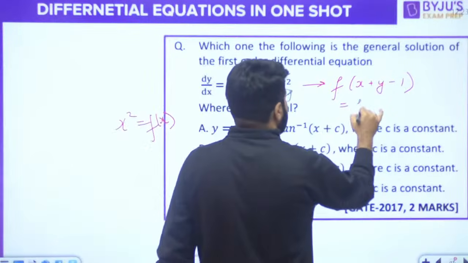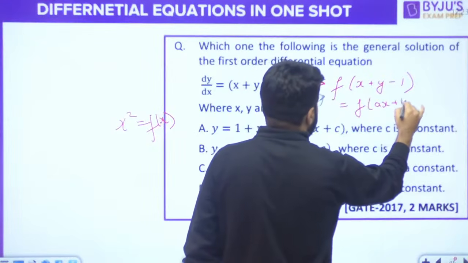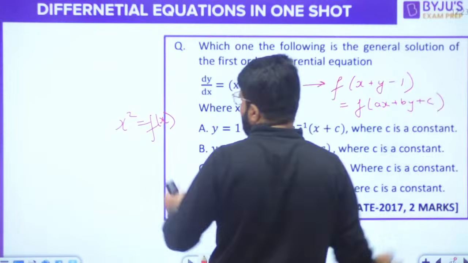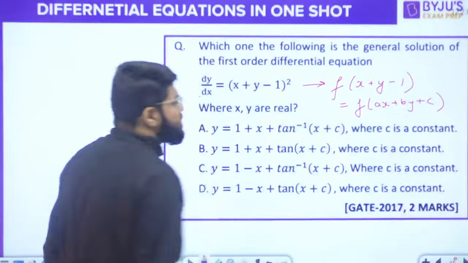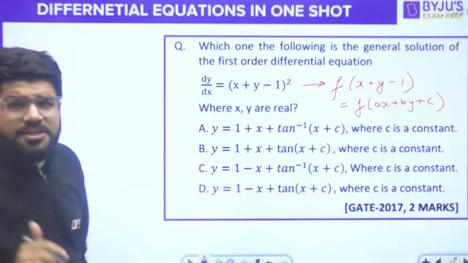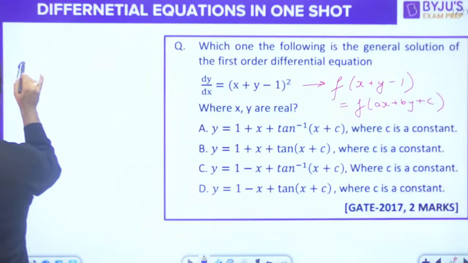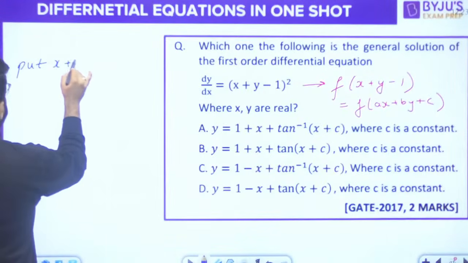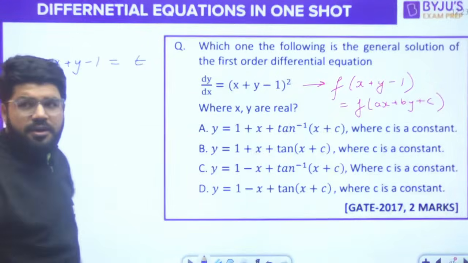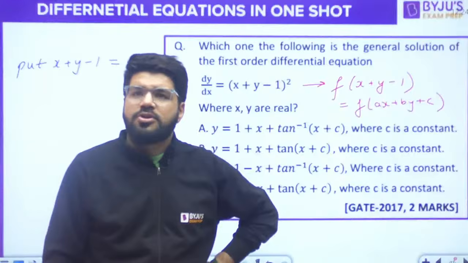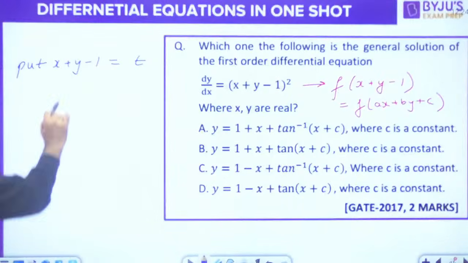Or I can say that this is a function of the form ax plus by plus c. The method I have told you: put ax plus by plus c, here x plus y minus 1, equal to t, and solve further. You will get the answer automatically.